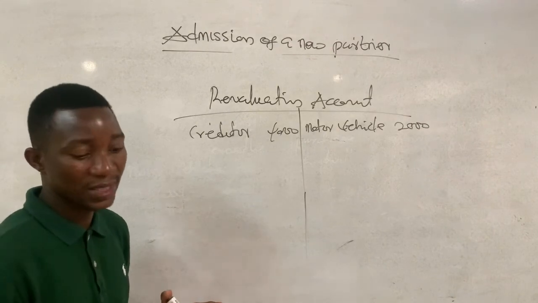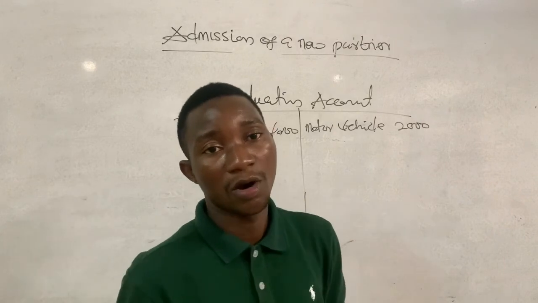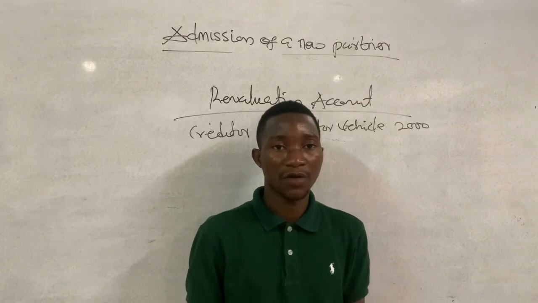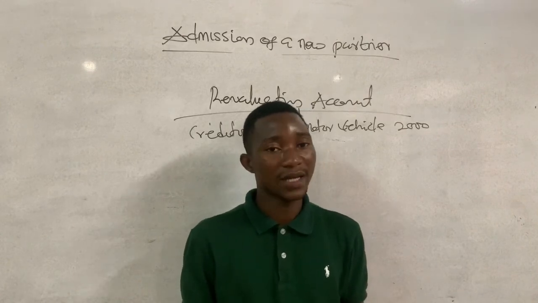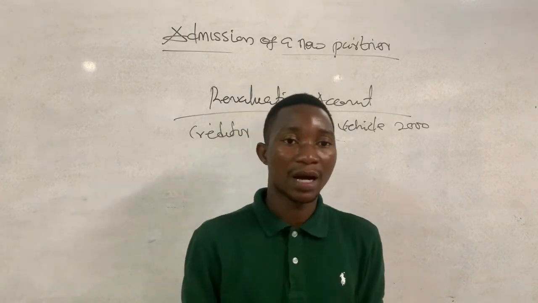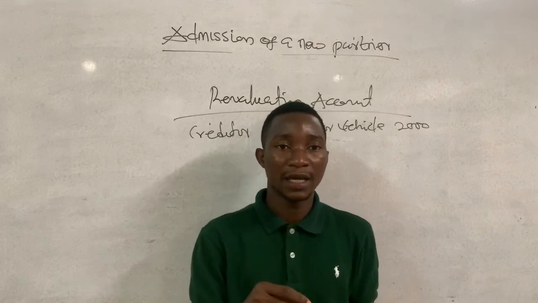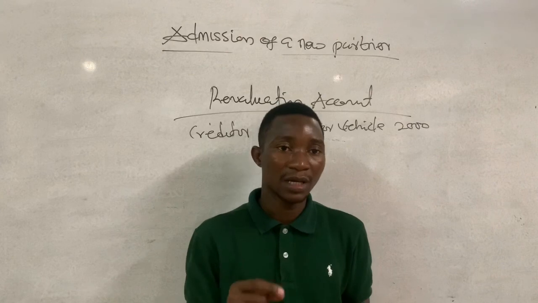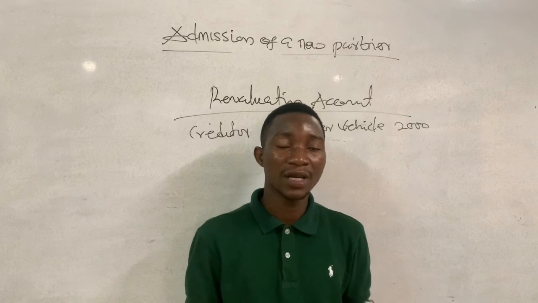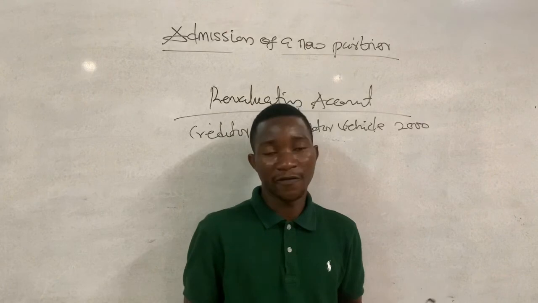But I told you this question we are taking here, the admission is being done at the beginning of the financial year. It's the same as at the close of the financial year. Is that okay? So with this, preparation is quite simple. That is what we are going to do. But remember that at a higher level, they can give you a question where the admission will be done within the year, that is at the middle of the year. Its accounting treatment is quite tedious because we'll be considering fractional policies in determining their values. Is that okay?